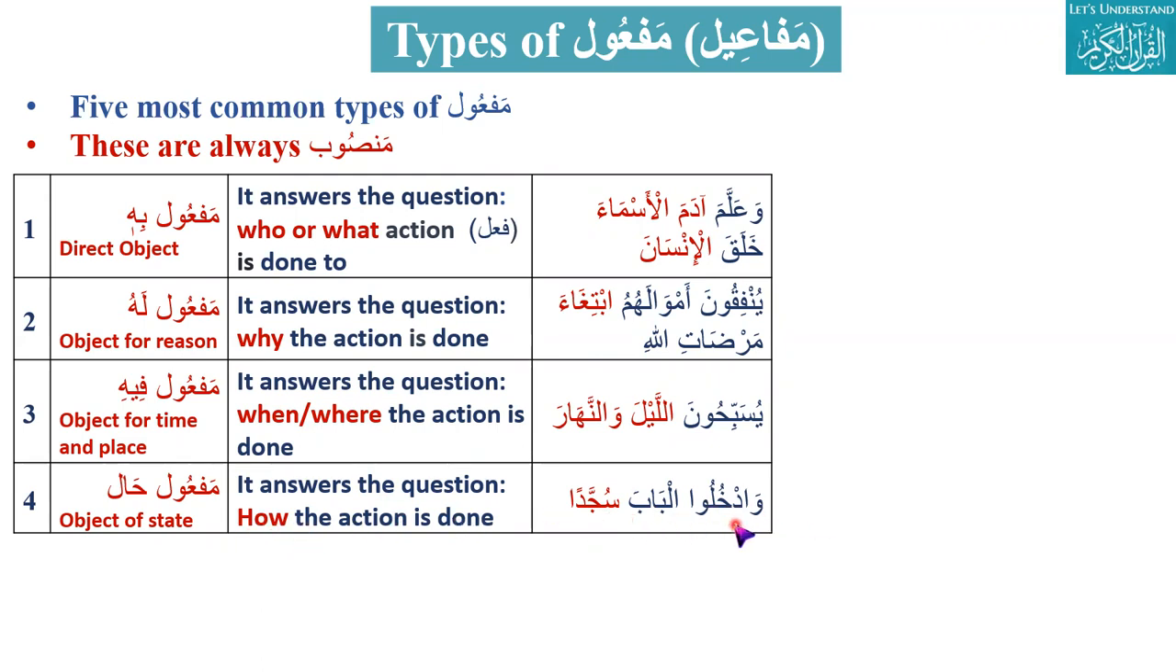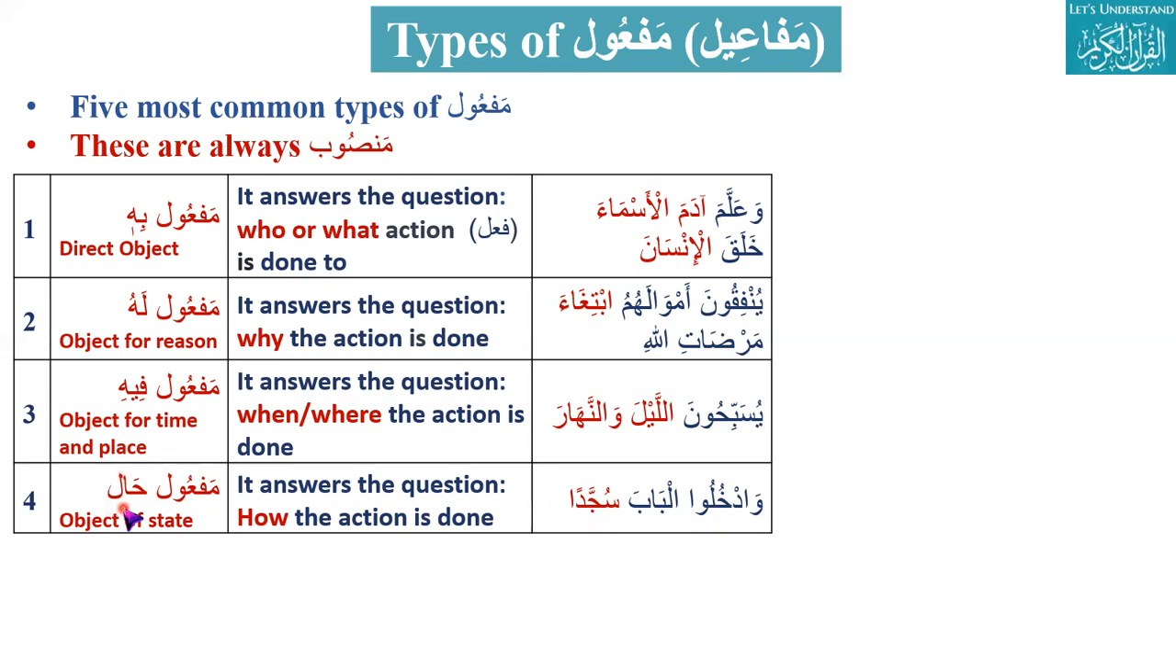What was the action? They entered. As you said, it is basically an order: you all enter the door. Udkhulu, you all enter the door. How? In what state? Standing, sitting, sleeping, or in the state of prostration. So sujjadan is an object. What type of object is it?